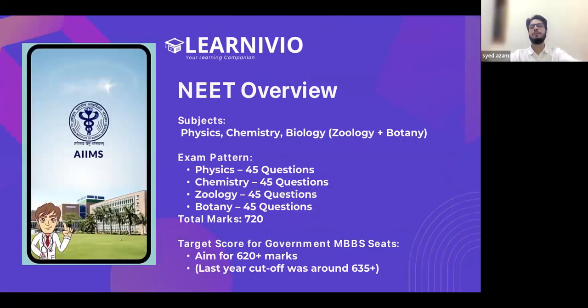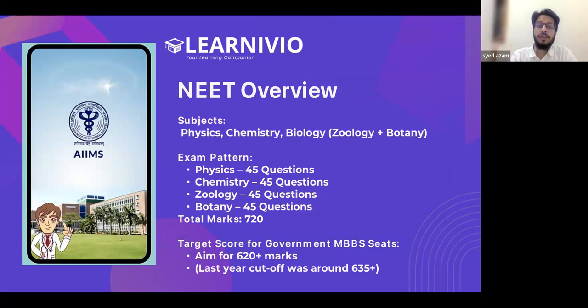If we talk about NEET, the pattern is you have physics, chemistry, zoology, and botany. In NEET, they divide biology into two parts, zoology and botany. They have just updated the pattern. Three months back, it was 50, 50, 50, 50 questions and you had to attempt 45. But now it's 45 questions each, with no choice: 45 physics, 45 chemistry, 45 zoology, 45 botany. The total is 720 marks.